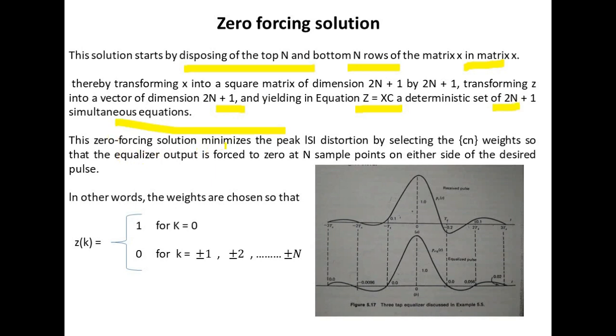This zero forcing solution minimizes the peak ISI distortion by selecting the Cn weights so that the equalizer output is forced to 0 at N sample points on either side of the desired pulse.